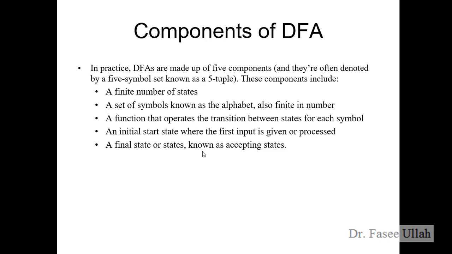In this slide, we will learn about some basic components which help us to create the DFA. Usually we have studied this already in the previous lecture. So let's see in detail how we can use these different elements or attributes which define the DFA. Usually a DFA contains 5 components, or sometimes it's called a 5-tuple.